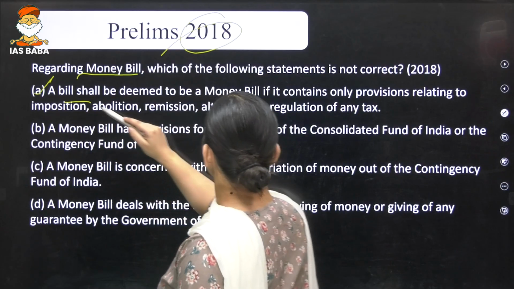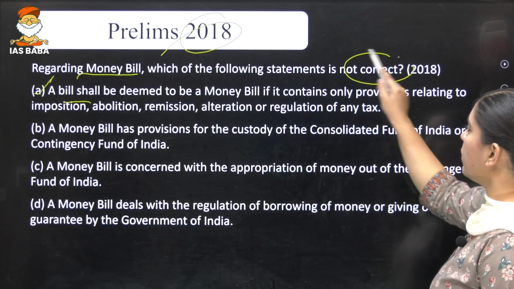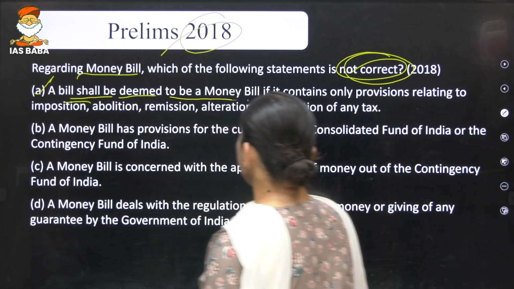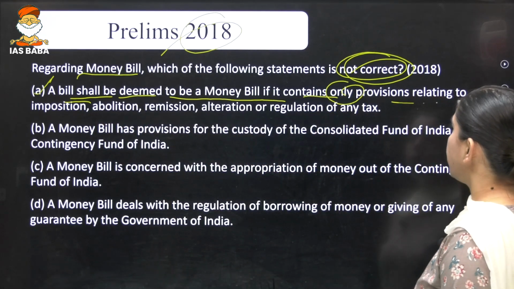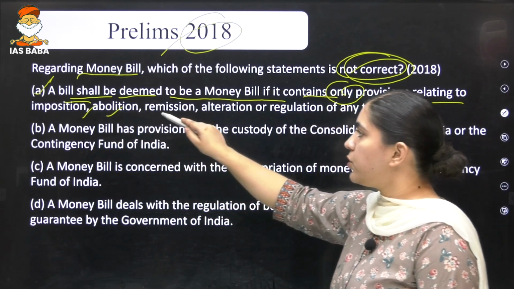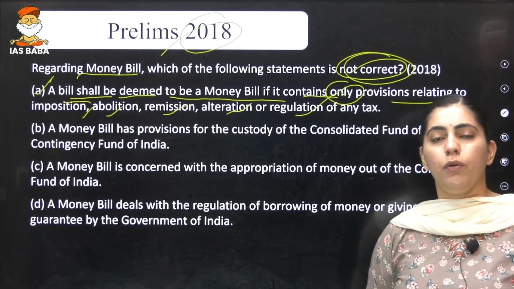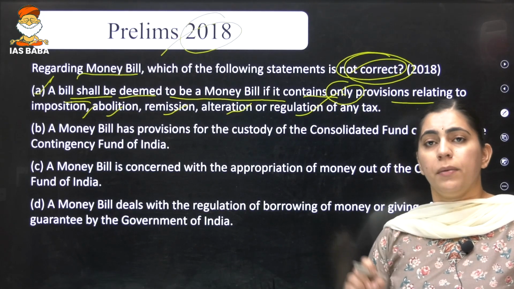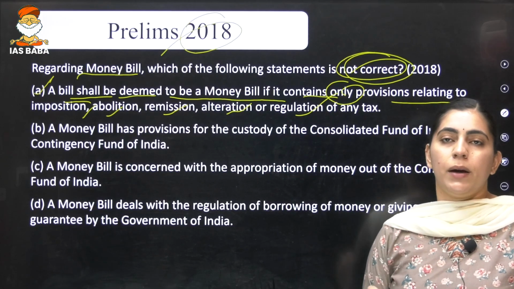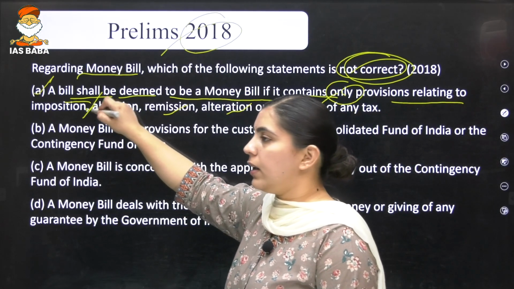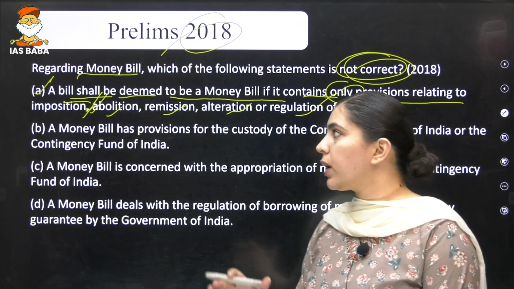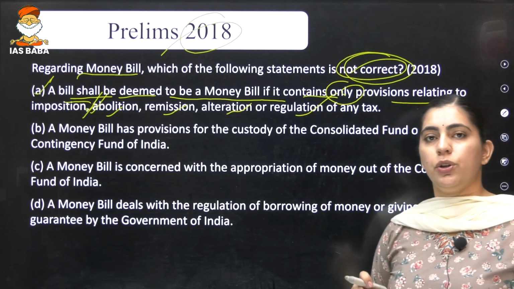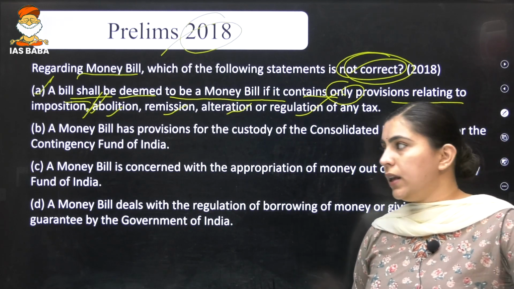This question is asking which of the following is not correct. The first statement says that a bill shall be deemed to be a money bill if it contains only provisions relating to imposition, abolition, remission, alteration or regulation of any tax. In the previous discussion, we understood that a money bill only talks about money matters. So this statement is correct, that a money bill will only talk about the imposition, abolition, remission, alteration or regulation of any tax, but not any other matter.